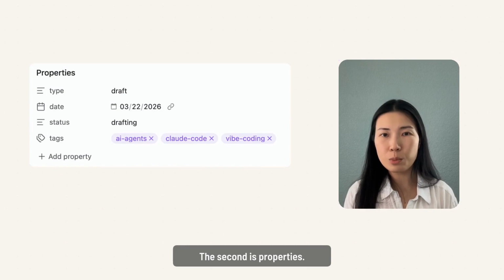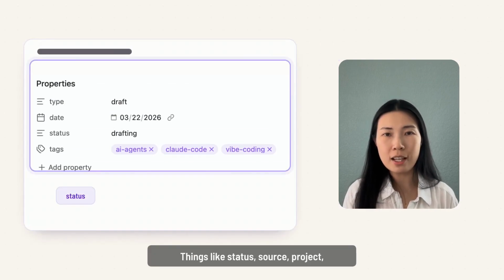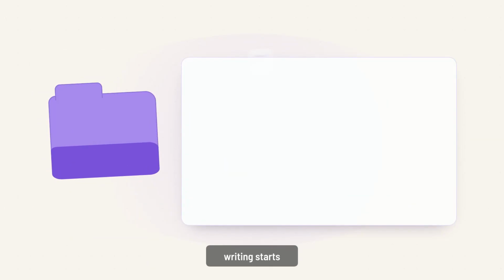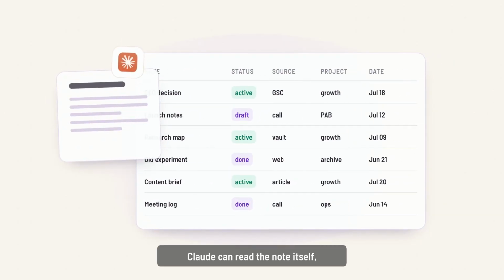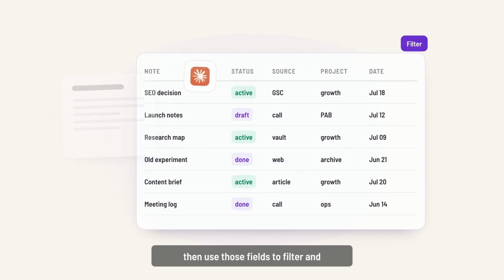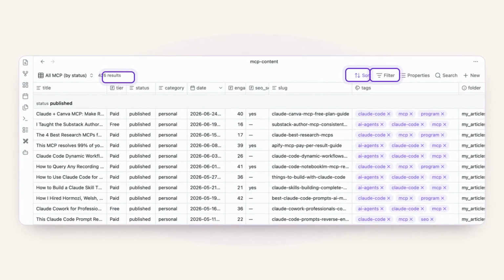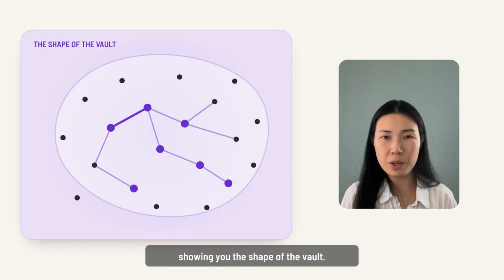The second is properties. These are fields at the top of a node. Things like status, source, project, date, or tags. To me, this is where a folder of writing starts behaving more like structured data. Claude can read those nodes itself, then use those fields to filter and sort across hundreds of nodes. Once you add links, the graph starts showing you the shape of the vault.